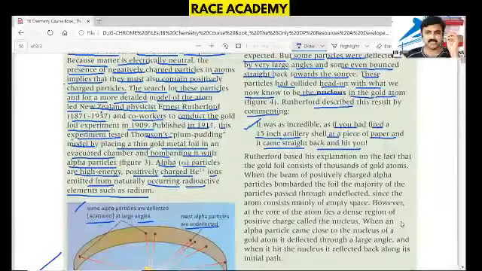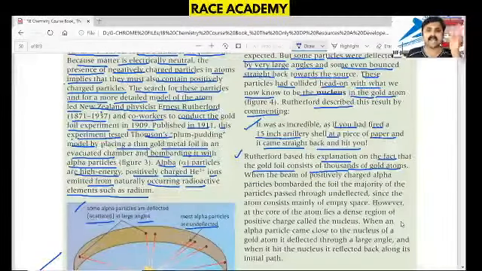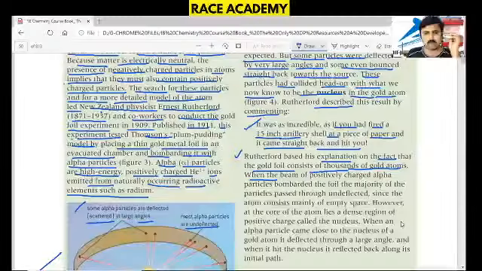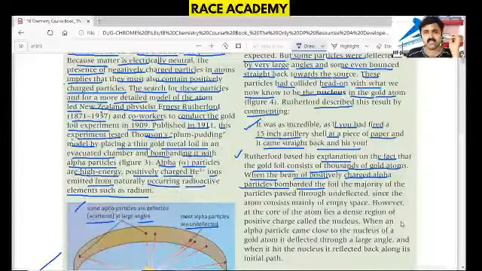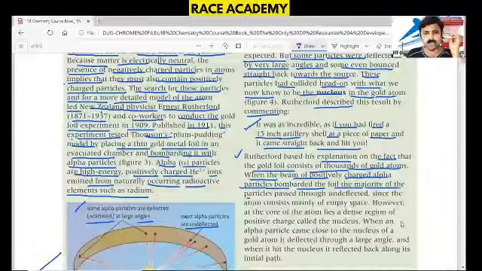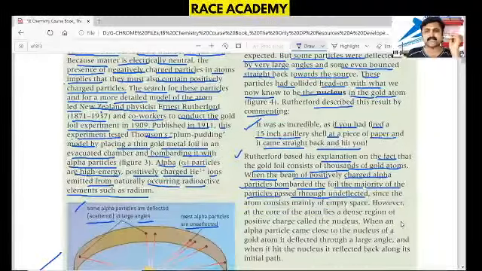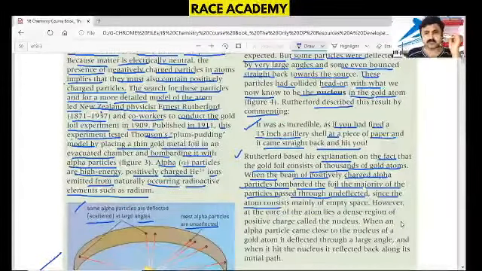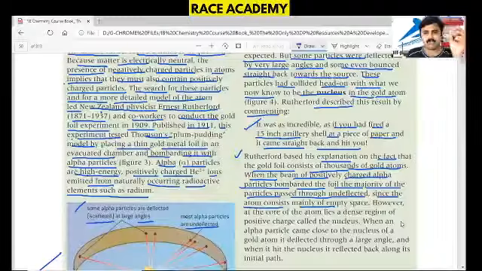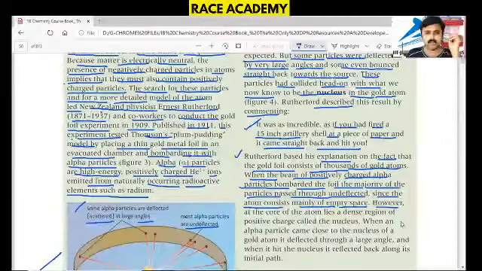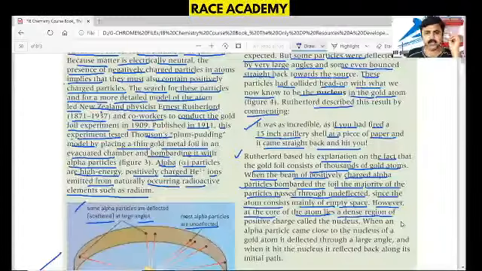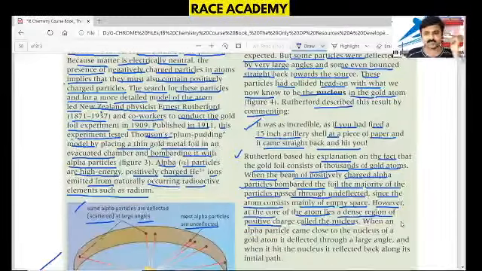Now, based on Rutherford's explanation, the gold foil consists of thousands of gold atoms. When a beam of positively charged alpha particles bombarded the foil, the majority of the particles passed through undeflected, since the atom consists mainly of empty space. However, at the core of the atom lies a dense region of positive charge called the nucleus.